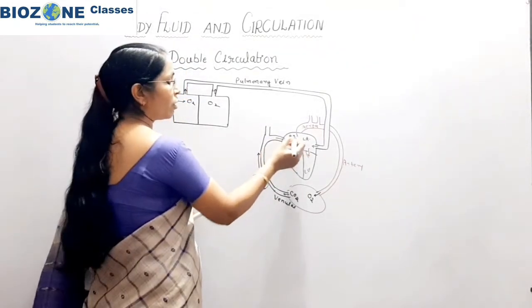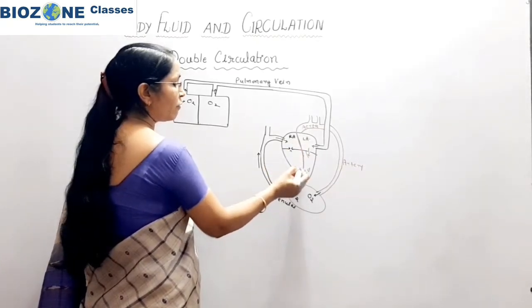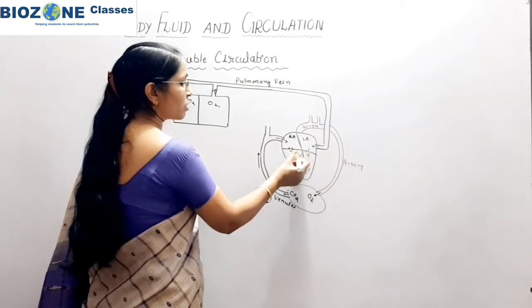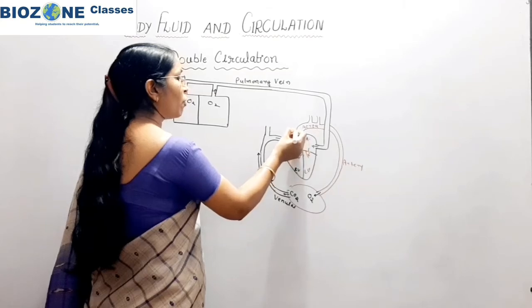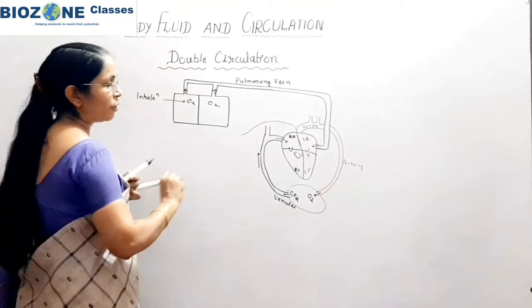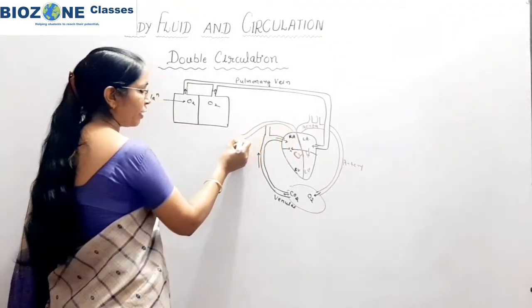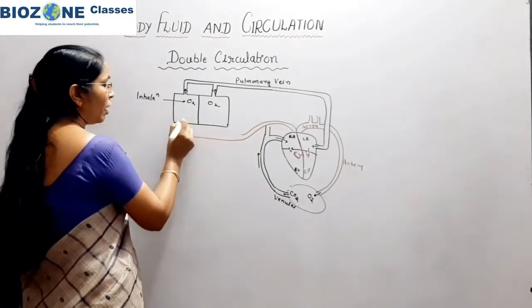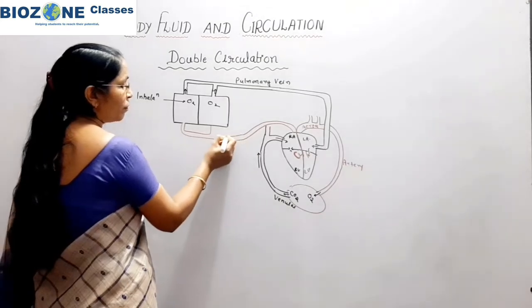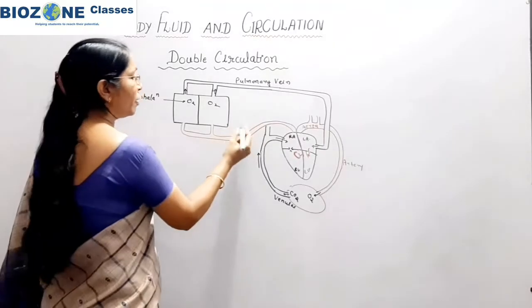From the right auricle, the blood with the help of the tricuspid valve enters the right ventricle, and from here the pulmonary artery originates. The pulmonary artery immediately divides into right and left pulmonary arteries, and the blood enters the lungs. Clear?